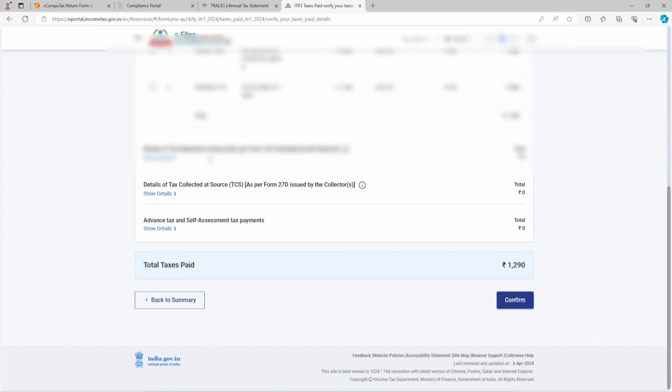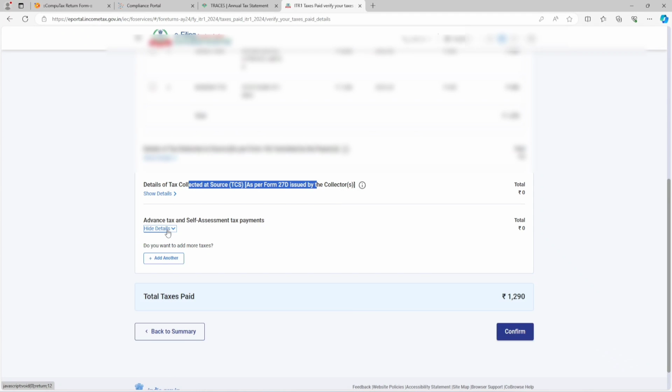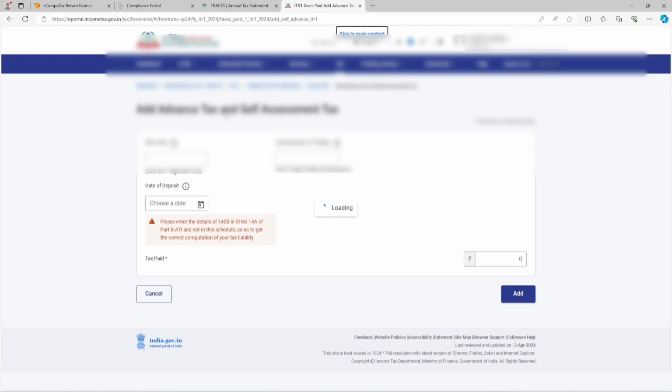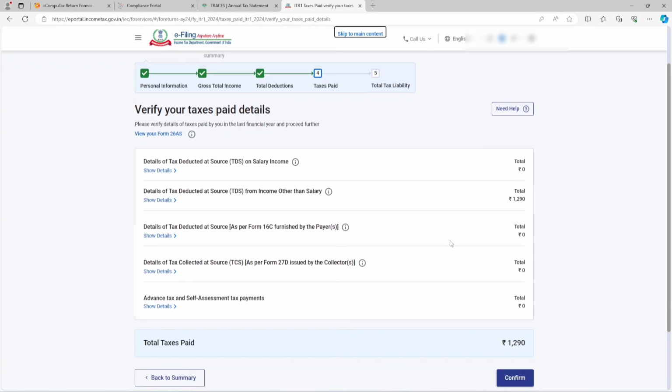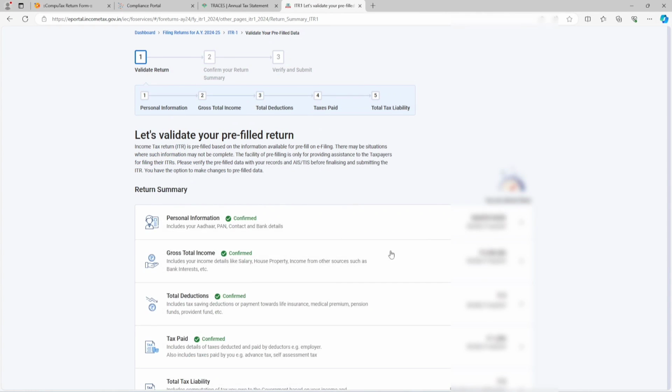Now TCS: if you have purchased any vehicle of more than 10 lakh rupees, it will show here. If you have paid any advance tax or self-assessment tax during the year or after year end, it can be shown here. Show details, add another. If you have any challan, you can mention the BSR code, challan number, the date on which you paid the challan, and how much amount you have paid. So simply 1290 is our TDS deducted.